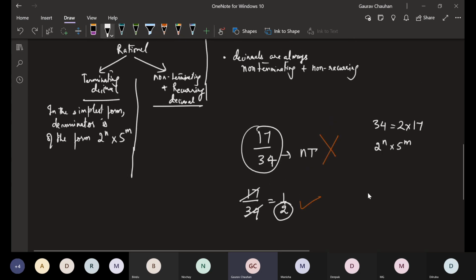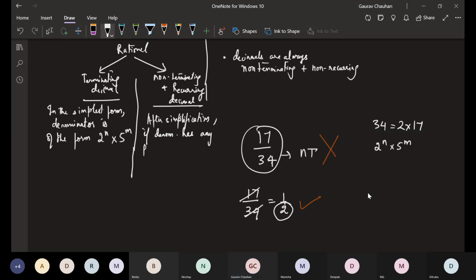If, after simplification, the denominator has any prime factor other than 2 and 5, it can be any prime factor.